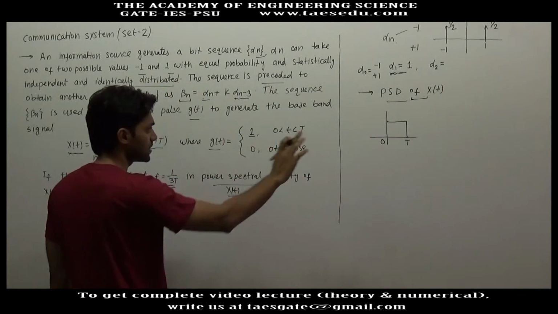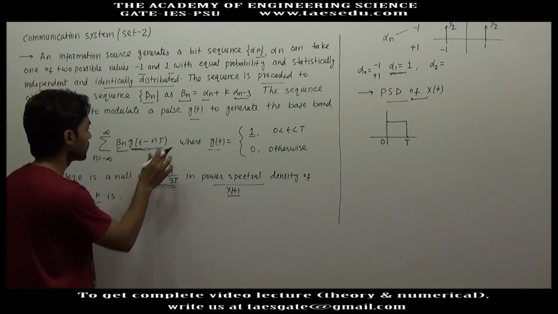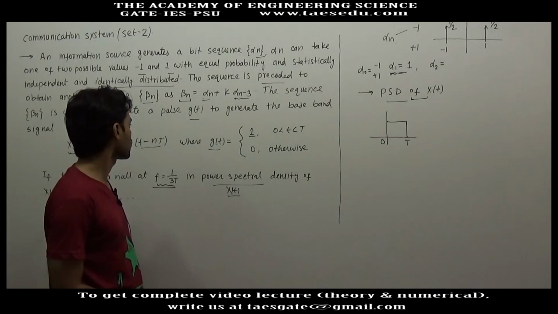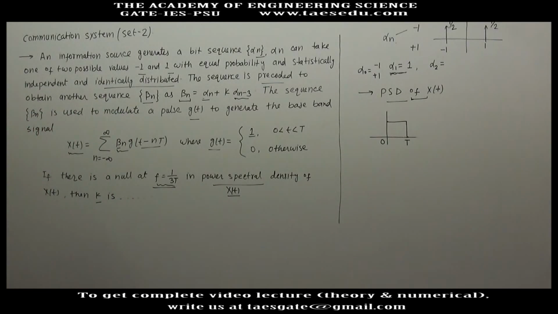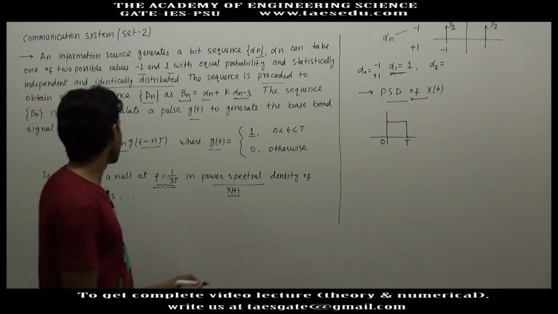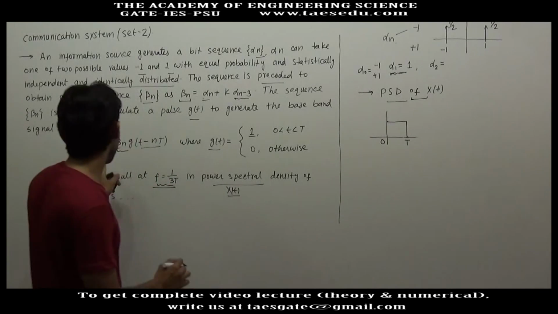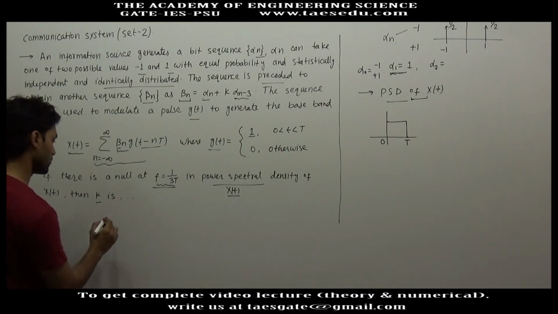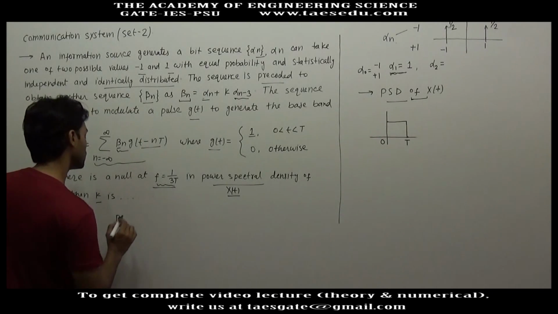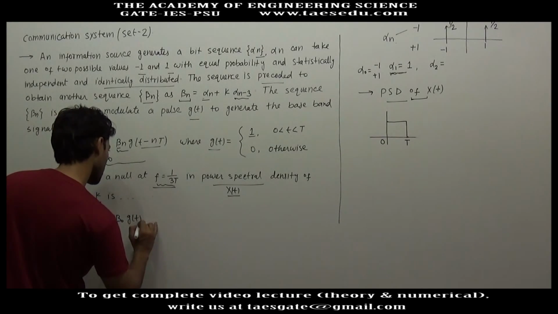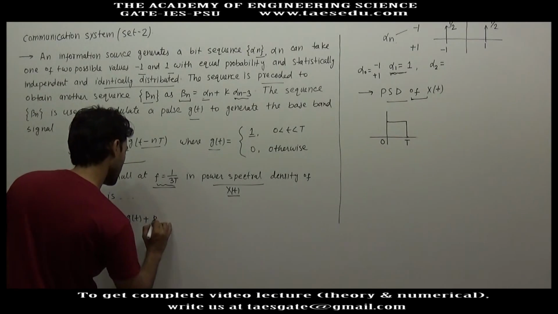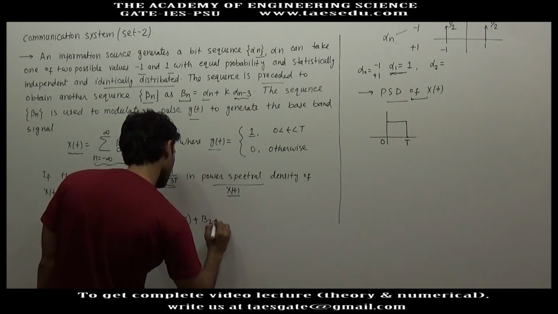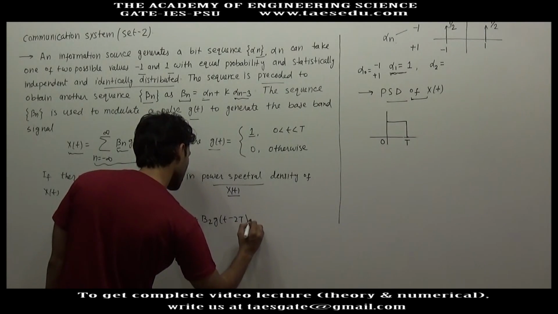Okay, so g(t) is a pulse. Now what will be g(t) minus nT? If we open this summation, let us first put n equal to 0. So we will have b0 g(t). Now put n equal to 1. We will have b1 g(t minus T), b2 g(t minus 2T), and so on.